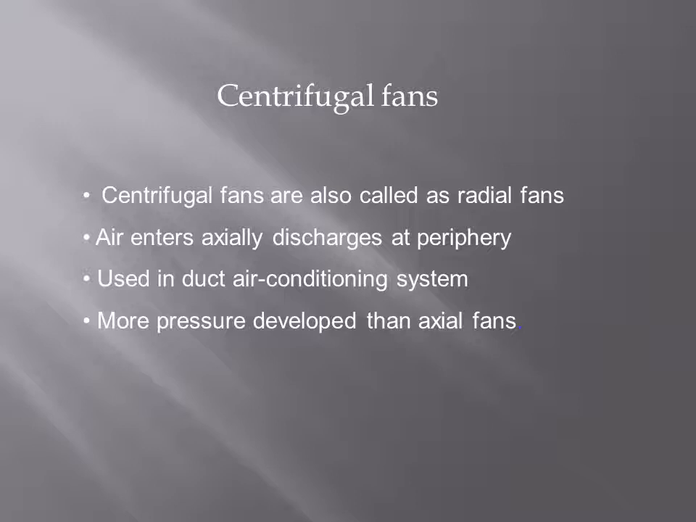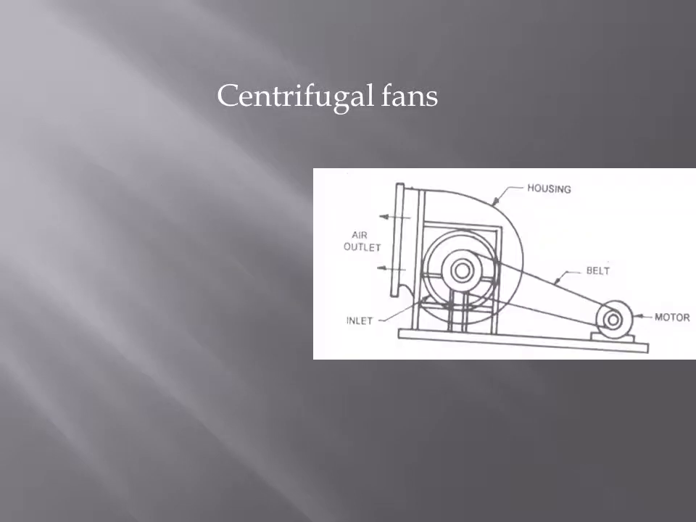We have three types of centrifugal fans. These types are distinguished by the inclination of the fan blades. By the inclination of the blades, we determine the performance characteristics of the fan. You can see the centrifugal casing, the housing, the inlet. Air enters axially and discharges at its periphery. From the volute casing, air leaves at the outlet. We can see the impeller is run by a motor, with a belt drive.